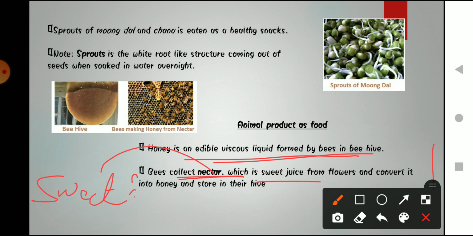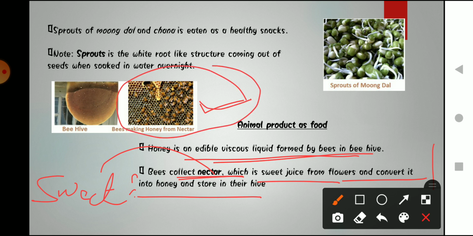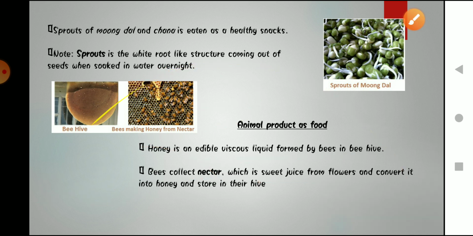Okay, sweet juice from flower, and they convert it into honey and store it into their hives. What is hives? Hives are basically the मधुमक्खी के छत्ते, that is known as hives. Okay, मधुमक्खी के छत्तों को हम hive बोलते हैं. Okay, understood everyone? Now let's move on.